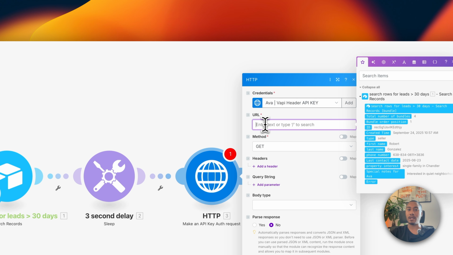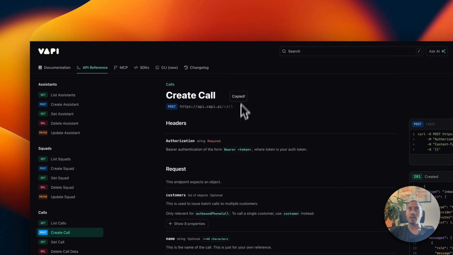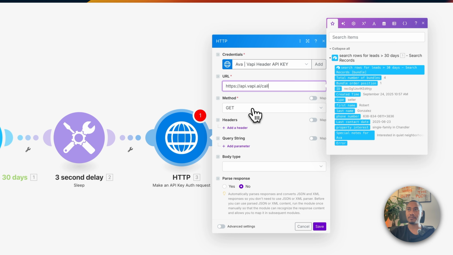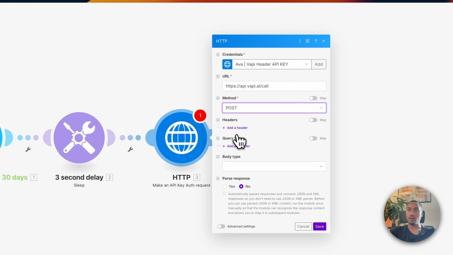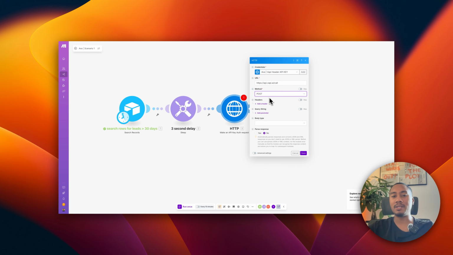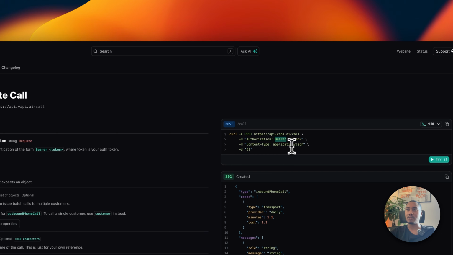Okay, so now that you have created your API key, which I have right here, now we have to enter in the URL endpoint. So going back to the documentation, we can see that this is the URL endpoint. So I'm going to take this and I'm going to paste it right here. Now the method is of type post. Now post means we're going to be sending data. We're going to be sending a request body, which we'll set up in the next few seconds. But in the headers, looking back here again, we need to add content type application JSON. So I'm just going to copy this whole thing.